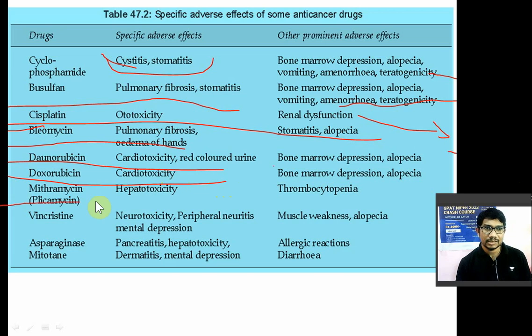Mithramycin, they can cause hepatotoxicity. Thrombocytopenia is the another adverse effect. Vincristine, neurotoxicity is the main adverse effect. Peripheral neurotoxicity, mental depression. Again, it can cause alopecia and muscle weakness, bone marrow suppression. Asparaginase का adverse effect होता है pancreatitis, hepatotoxicity. It can cause allergic reaction. Methotrexate का adverse effect होता है dermatitis, mental depression, and it can cause diarrhea also.